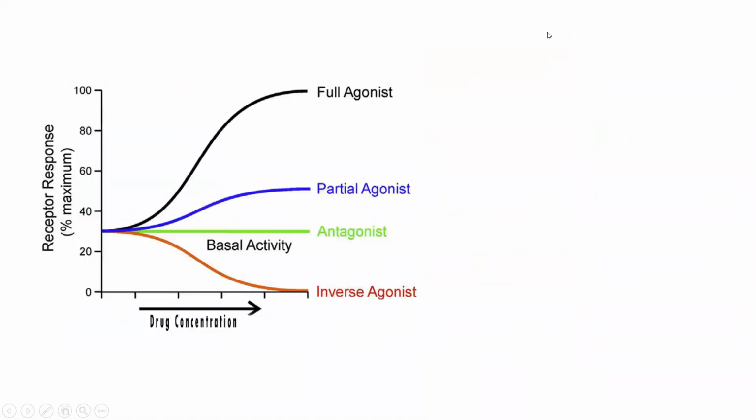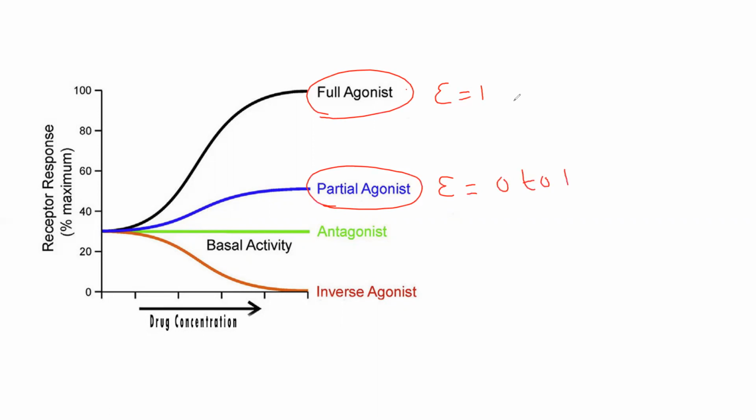See, agonist, I told affinity is high for all the things. Affinity is high, and for agonist efficacy is, I told, one, that is the highest one. And for partial agonist affinity is high, but efficacy is also good, but when compared to agonist that is less. That's why I told 0 to 1.